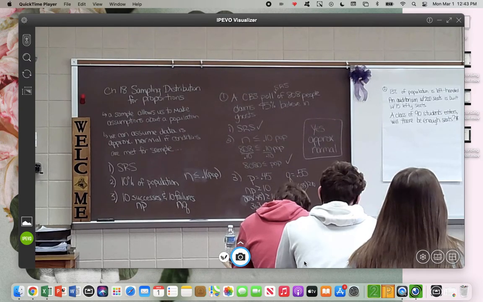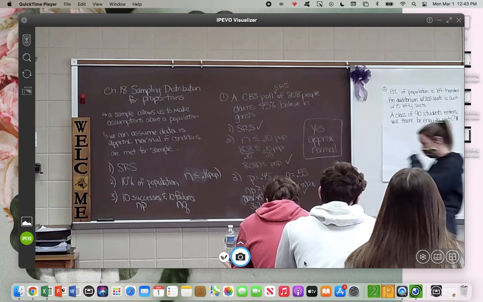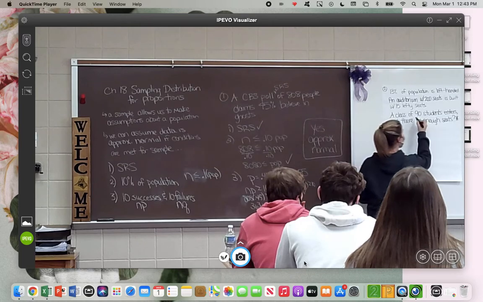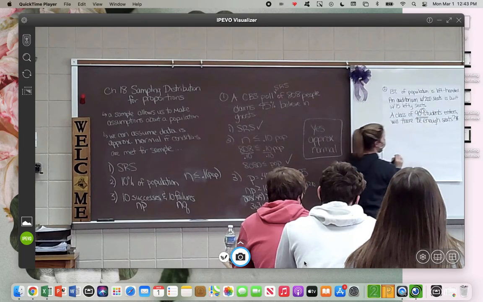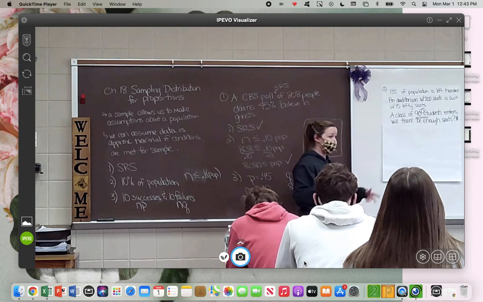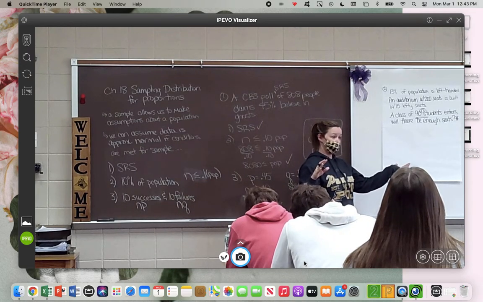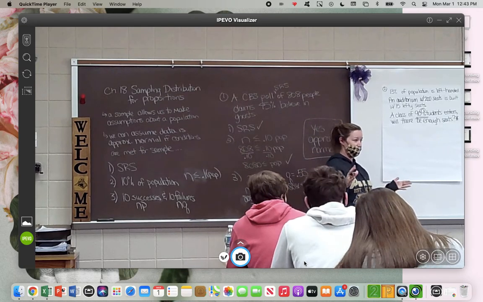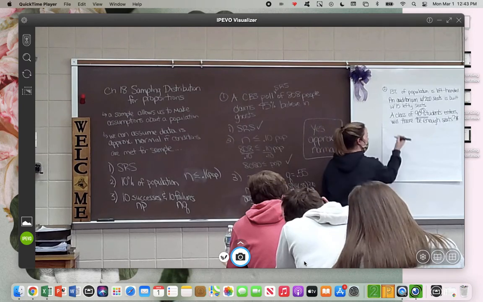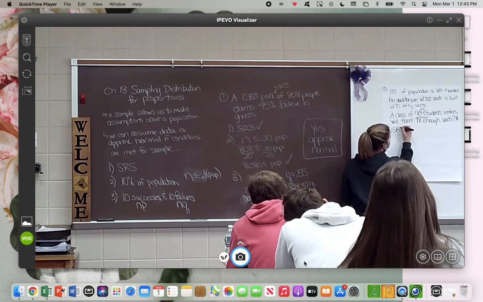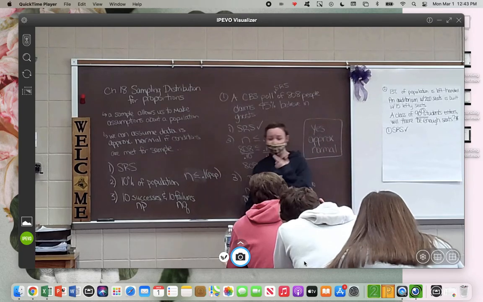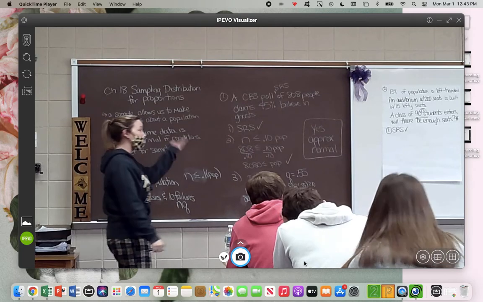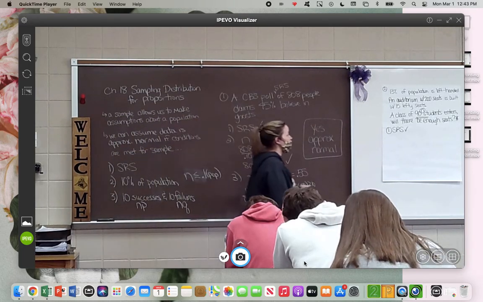Can we just look at this and say, yes, there's enough lefty seats without doing any work? Well, here's the thing, can we assume that this is normal? All right, so this is our sample size. Do you think a random class going in can be assumed random? Do you think they're going to have a specific class for left-handers? It's going to be a random selection of kids. So on this one, we can assume that this is random. They're not going to have calculus for left-handed people and calculus for right-handed people. That doesn't exist. So a random class that's assigned is going to be a random selection.